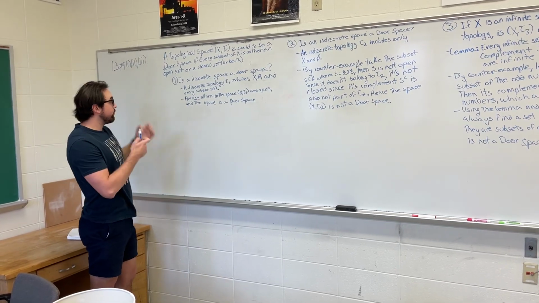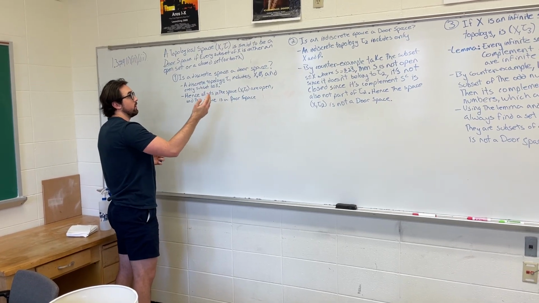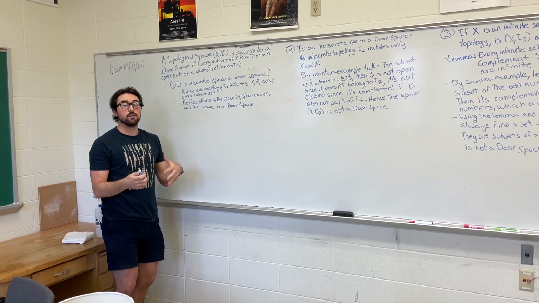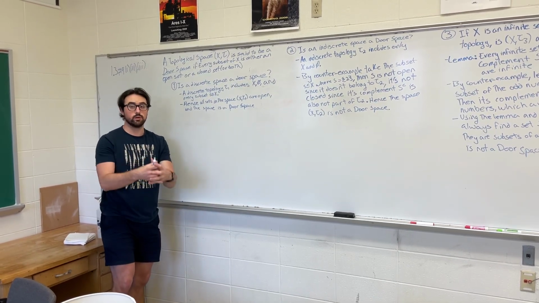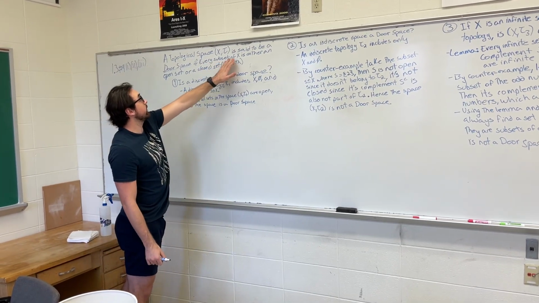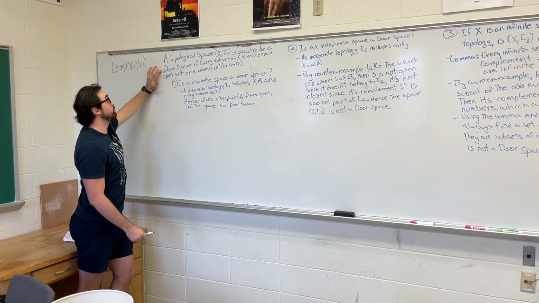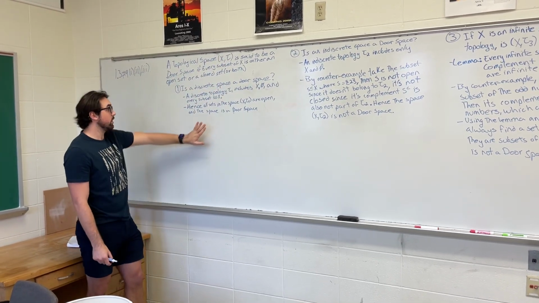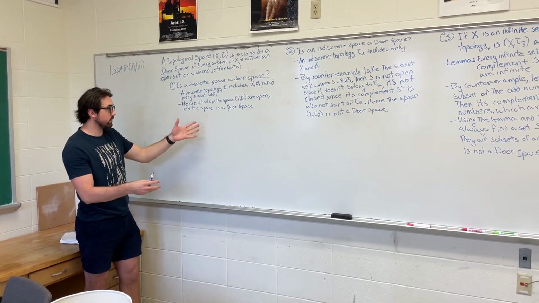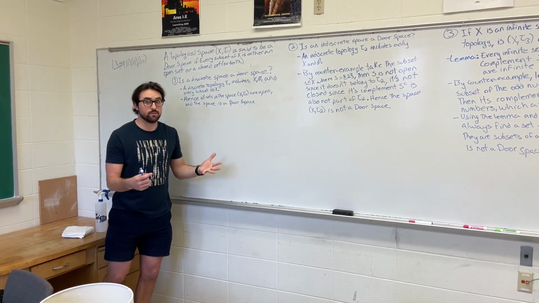Now, if tau 1 includes X, the empty set, and every subset of X, then every subset is an open set because it is included within the topology. And by definition, if every subset of X is an open set, this can be considered a Dor space within this topological space. So the first one's pretty straightforward. Since all the sets are in the topological space with tau 1, the space is a Dor space.